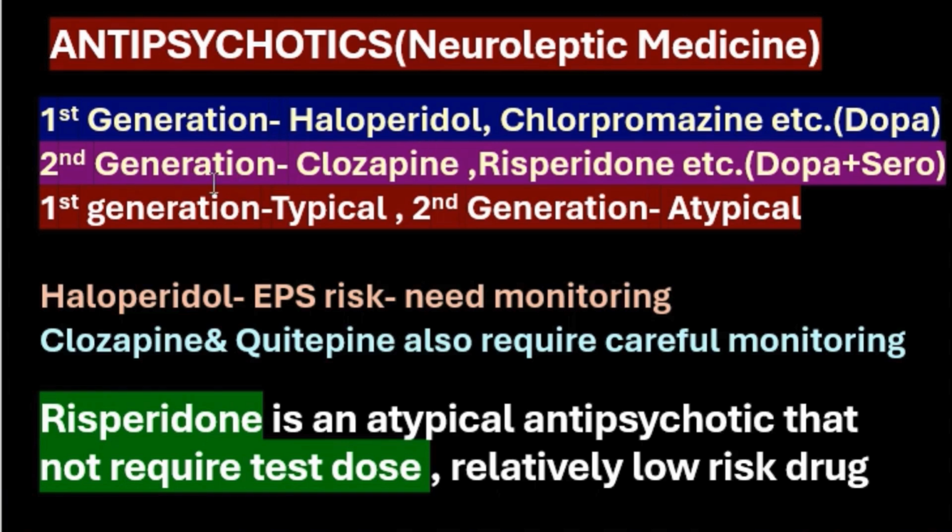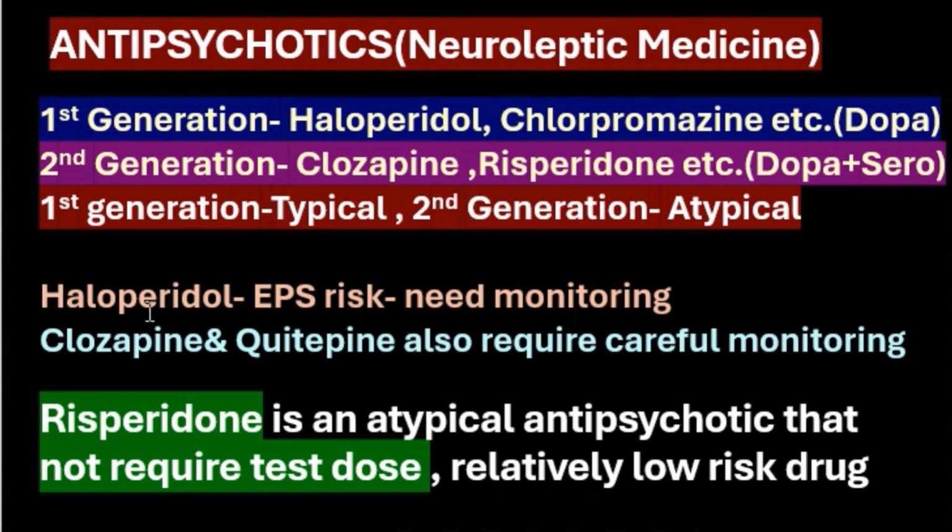Second generation drugs are clozapine and risperidone. These block dopamine receptors as well as serotonin receptors. The first generation drugs are called typical antipsychotic drugs, and second generation are atypical antipsychotic drugs.